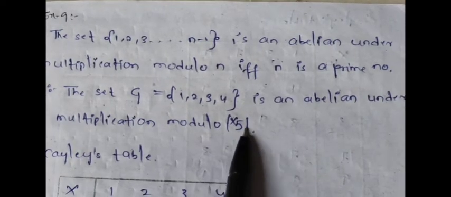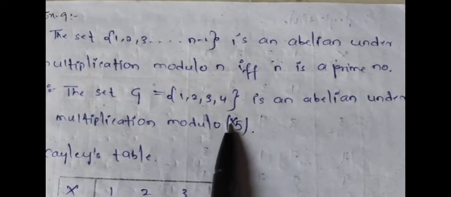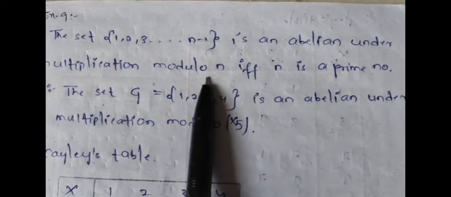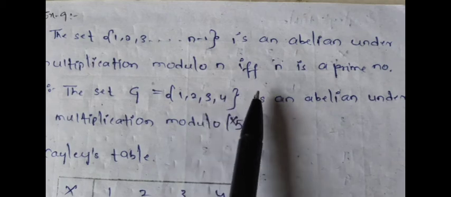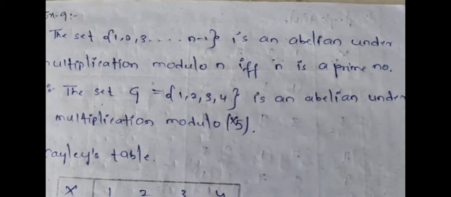What we need to think about is this modulo n, where n is a prime number; then obviously it is a group. In the same way, I am taking 1, 2, 3, 4, 5, 6 under multiplication modulo 7. It is also a group because 7 is a prime number.